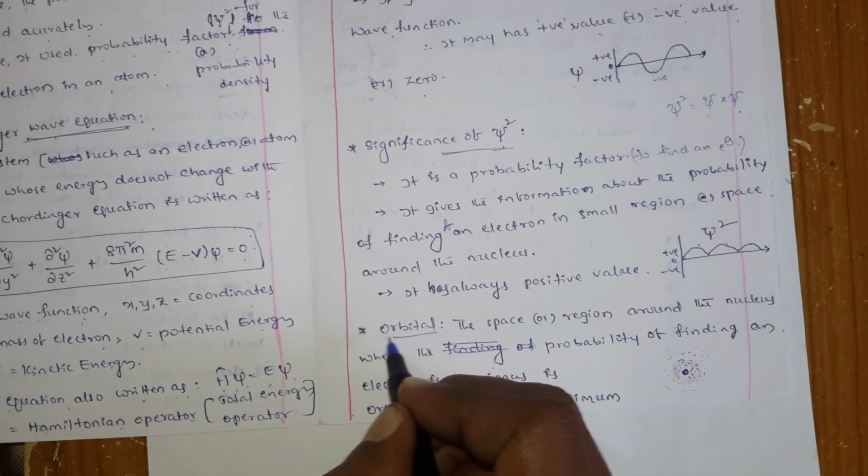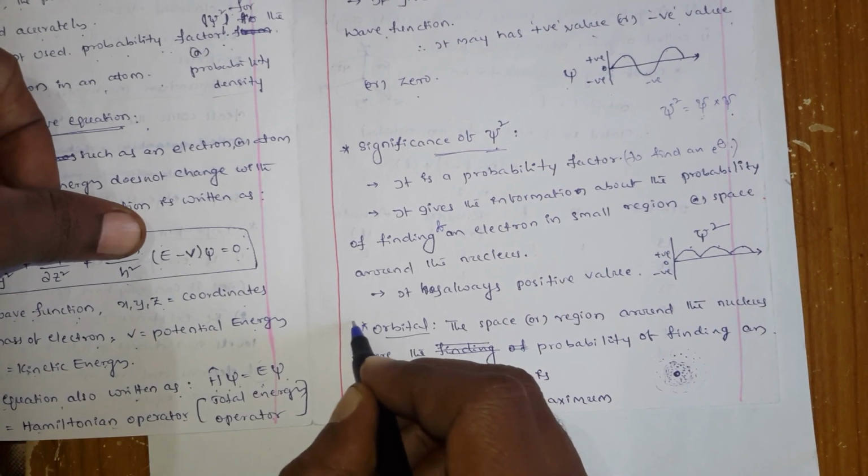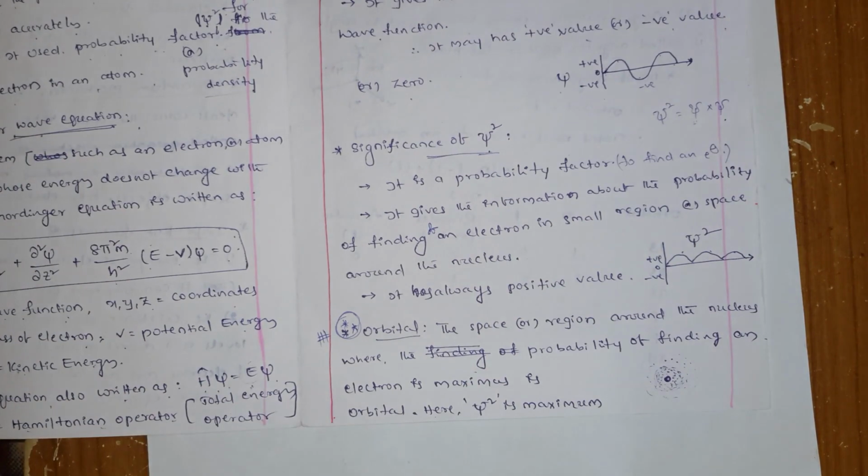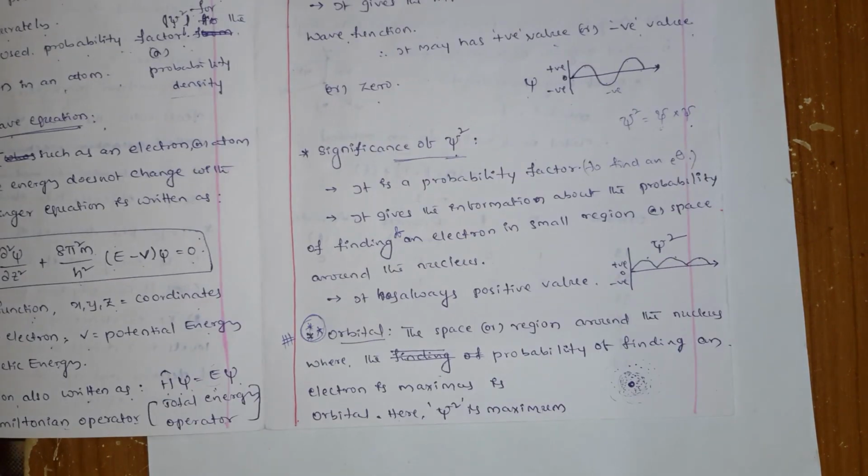Okay, again by using this psi square they introduced a new term. Up to now you didn't hear this. This is the orbital, very important. Up to now we didn't talk about orbitals, we didn't use this word. Here the orbital concept started. You know the s orbitals, p orbitals, d orbitals, f orbitals. All of you learned this in the 10th class, right?